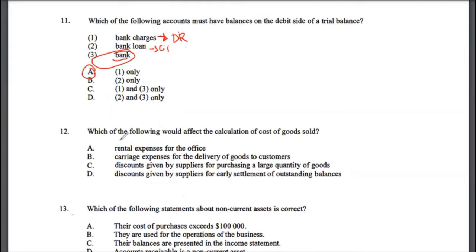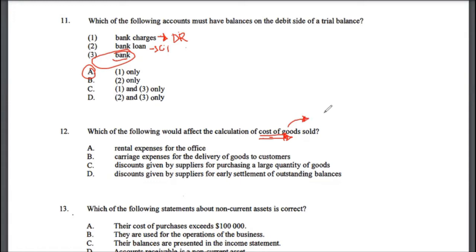Let's look at multiple choice 12. Which of the following would affect the calculation of cost of goods sold? So this is again an accounting question, and I like accounting questions. If you want to understand more about basic accounting, you can always watch videos on my channel, like how to make journal entries or what is the cost of goods sold. So you can easily find those videos on my channel as well.